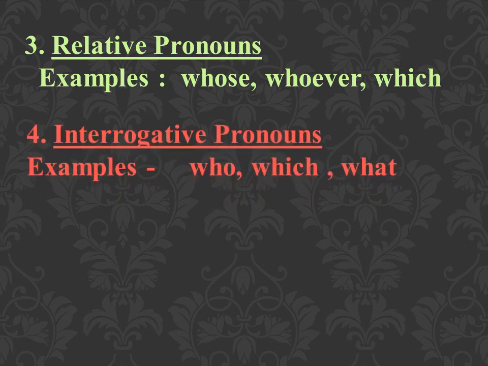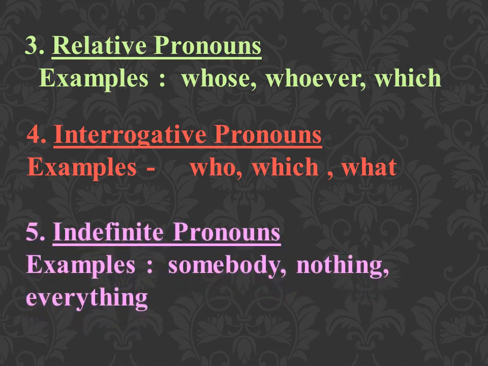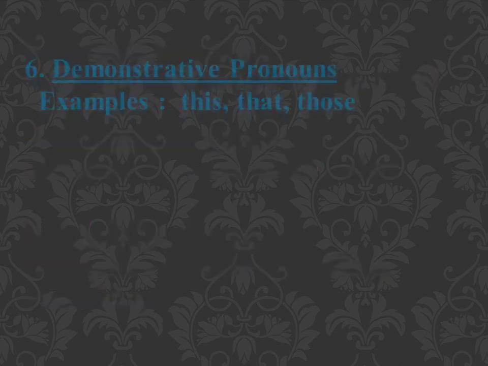Then interrogative pronouns. What are interrogative pronouns? As the name suggests, they are used to ask questions: who, which, what. Next type, indefinite pronouns. Pronouns which do not refer to a particular person or thing are called indefinite pronouns. For example, somebody. We don't know who. So that is indefinite. Nothing. Everything. So there is no definite thing given. So we can say it is an indefinite pronoun.